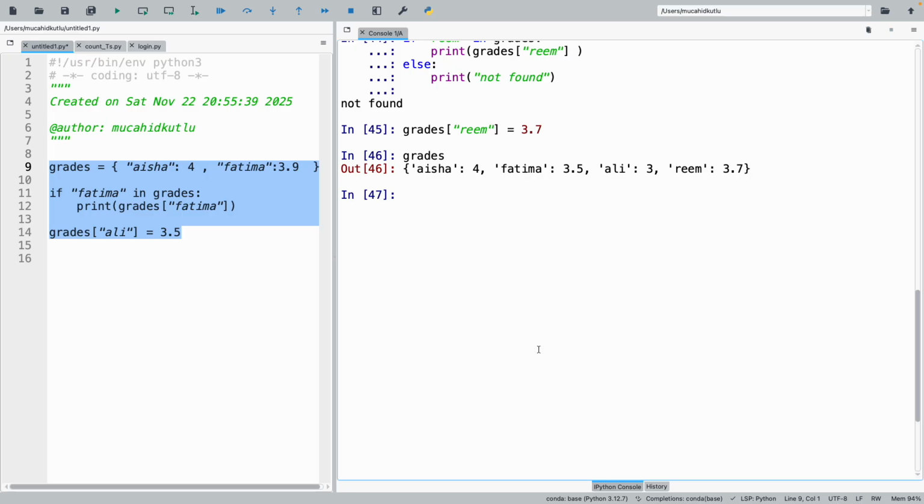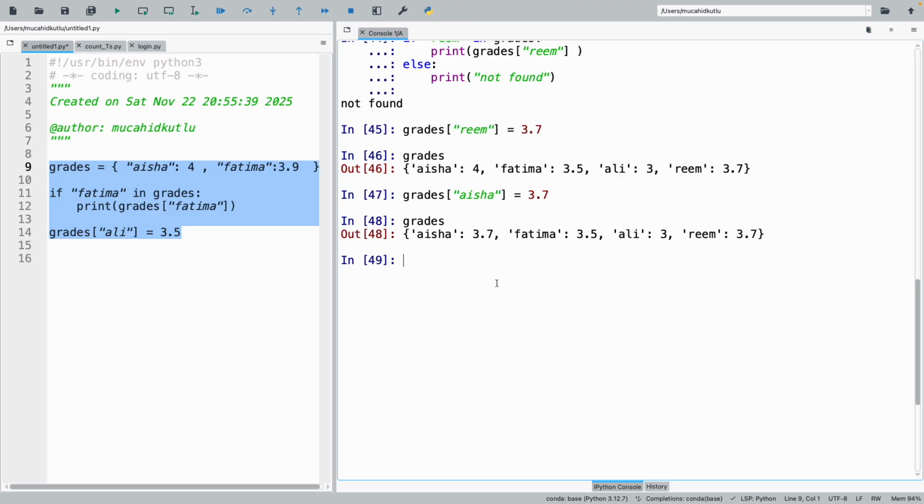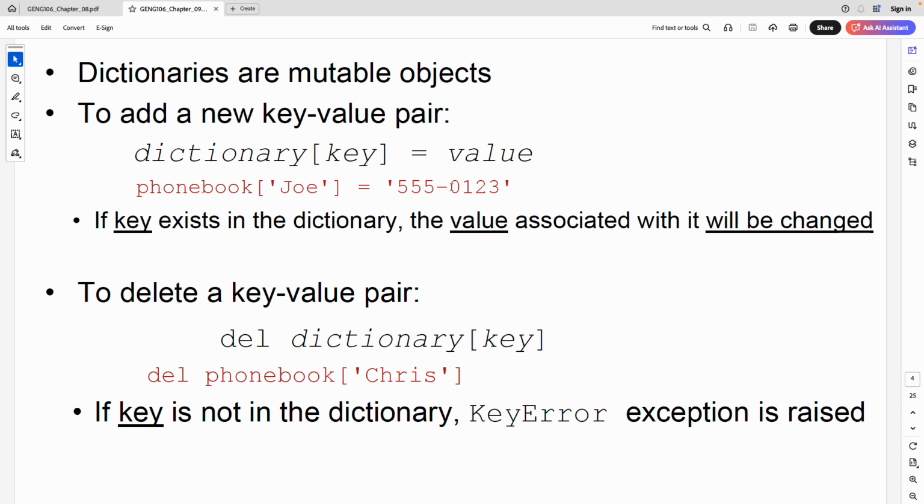But you might say, what if it exists? Like, I said that Reem is this part, but what about Aisha? If I do this for Aisha, and it exists, then when I run it, it will just update it. Now when I rerun and check it, as you can see, Aisha is 3.7. Previously it was 4. So it updates so easily. If the data exists, it updates. If it doesn't exist, it just adds it.